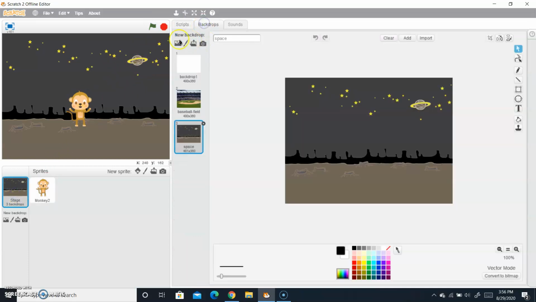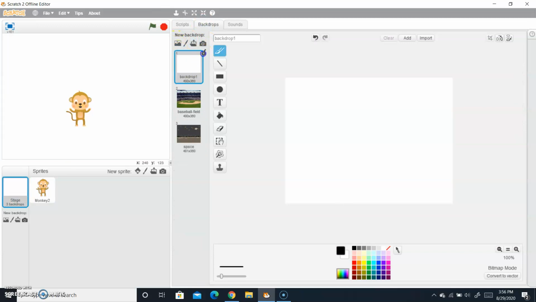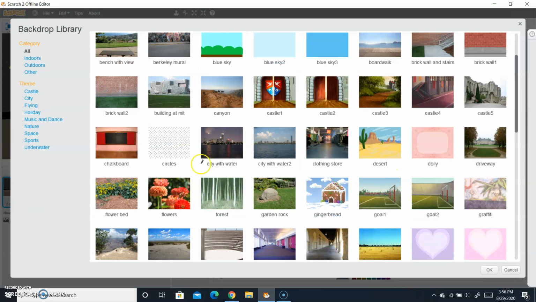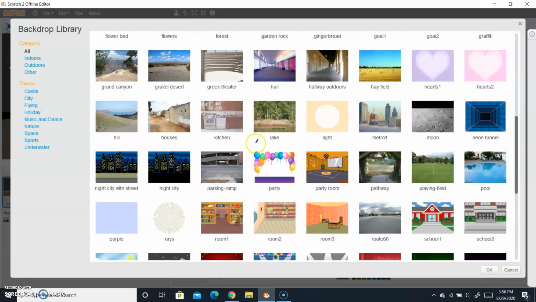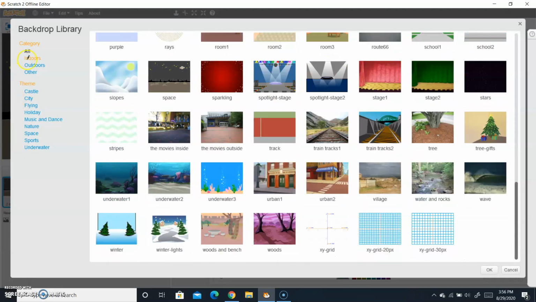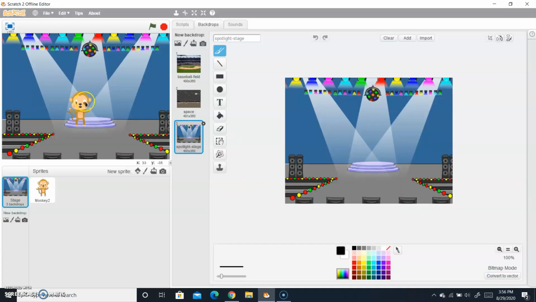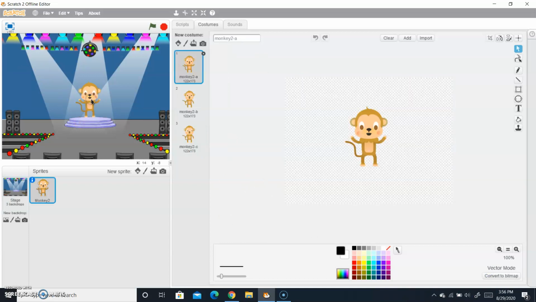So let me add a backdrop. So let me delete this backdrop and add a new backdrop. So the backdrop will be, go to the indoors and spotlight stage, go to okay. So now we want our sprite to stand over here.